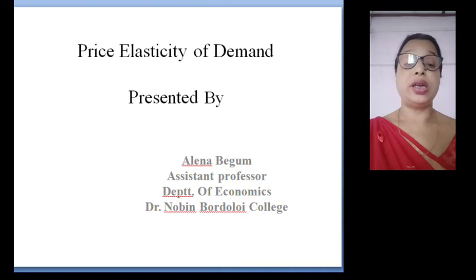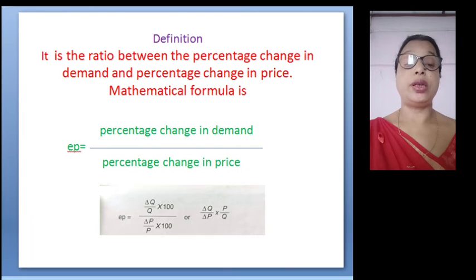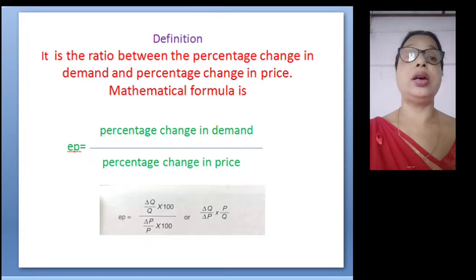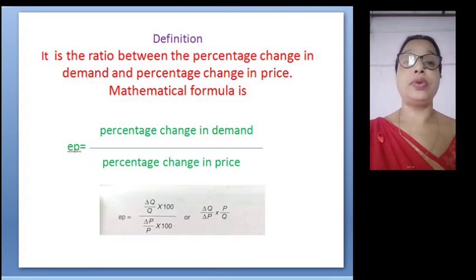What is price elasticity of demand? Price elasticity of demand is a measure of responsiveness of the demand for a good to change in the price. Alfred Marshall first introduced the concept of elasticity of demand. According to him, price elasticity of demand is the ratio of percentage change in demand to a relative change in price.